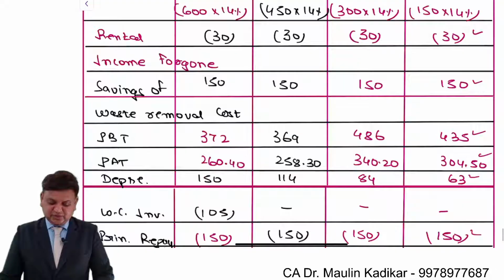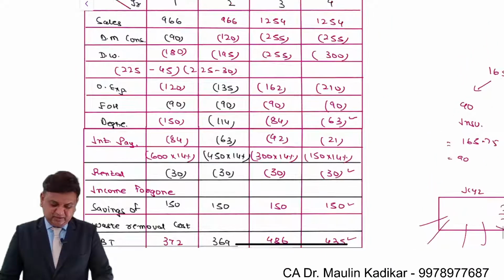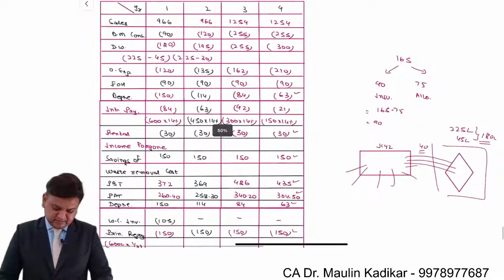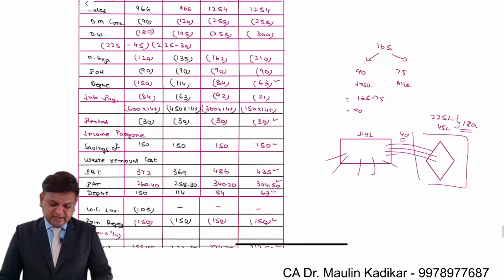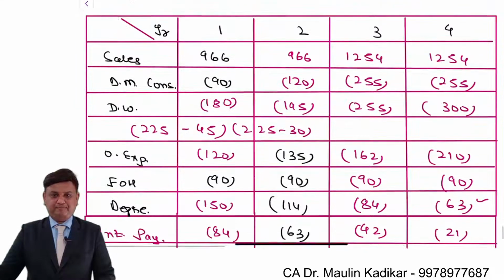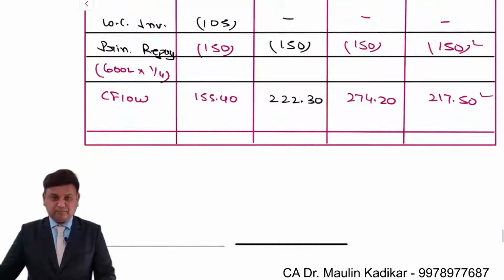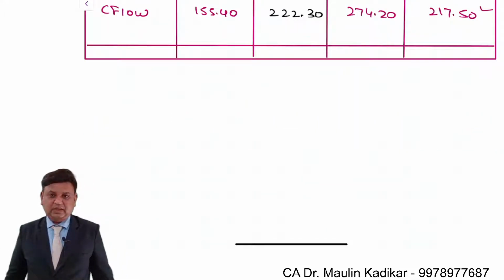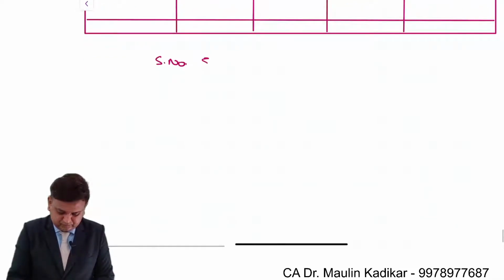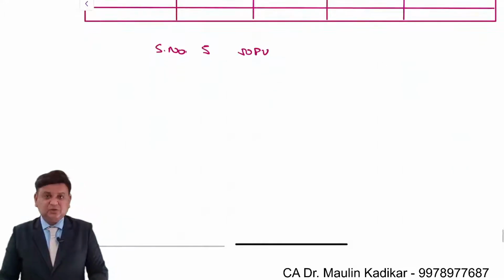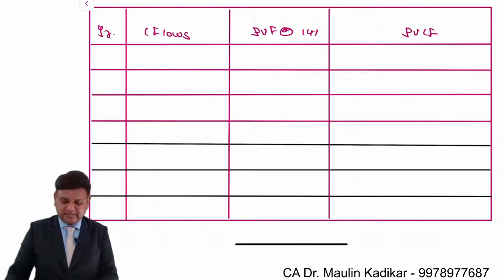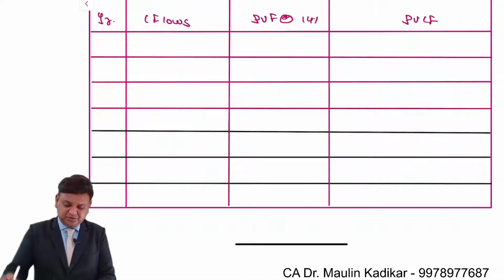This is the way the recurring cash flow is calculated from end of year 1 to end of year 4. This is the way the working is done. Now in step number 5, we'll make the calculation of NPV. So step number 5, NPV calculation. I request you to calculate the NPV and post your answer in the chat box. Let us see how to make the NPV calculation.